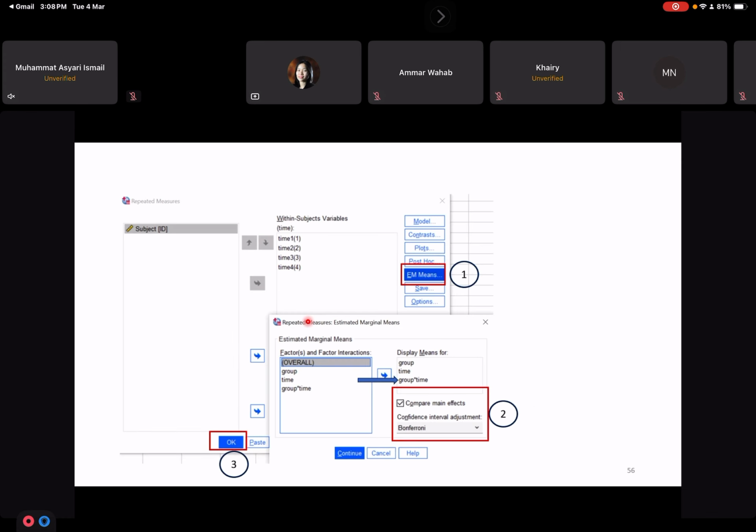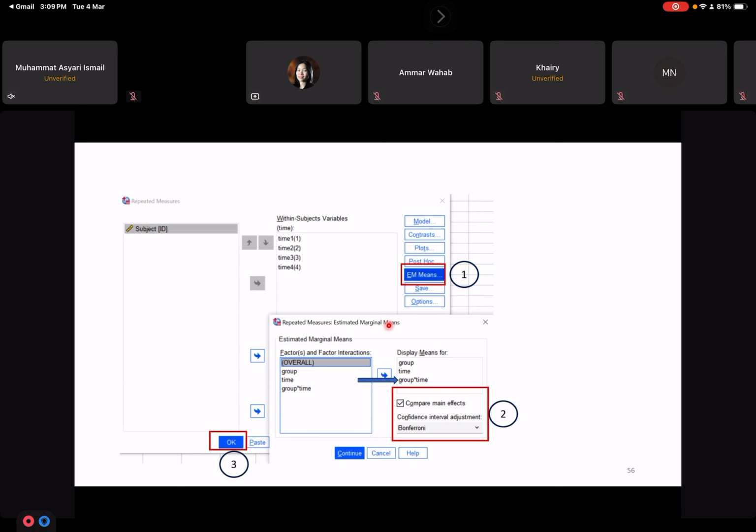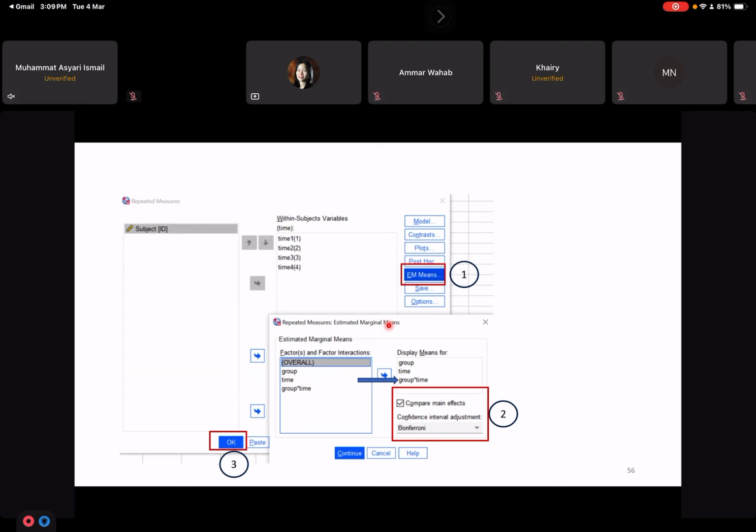Okay, next. So the group effect we already settled. Now the third question is what? Remember, the third question is what? The third question is the interaction effect. Oh, haven't gone into that. There's another thing I want to show you before we move on to interaction effect.